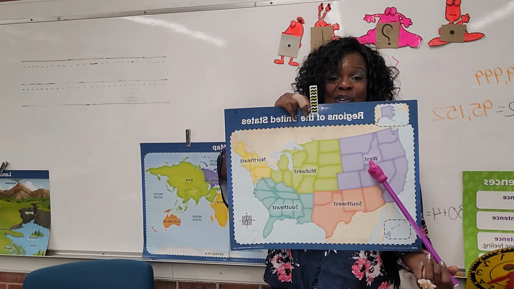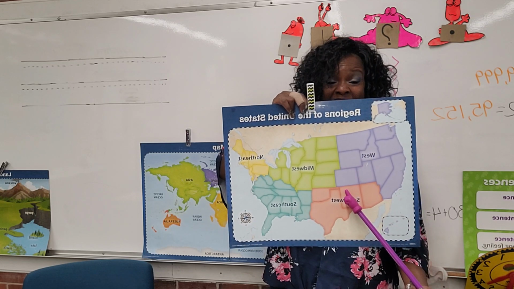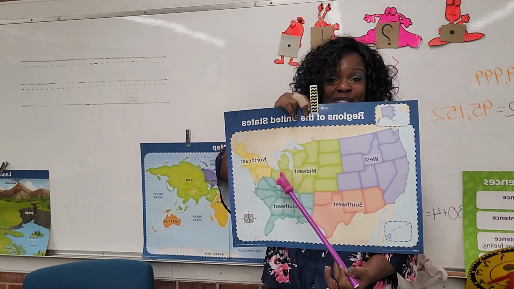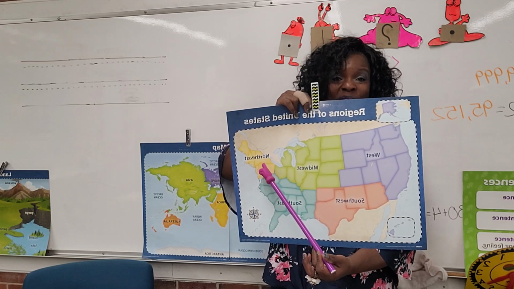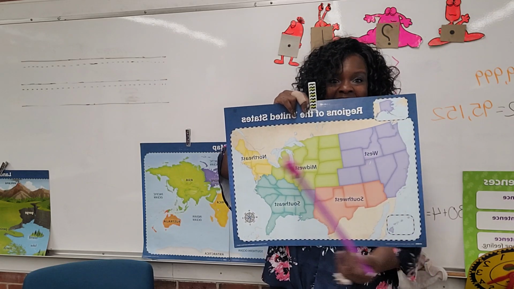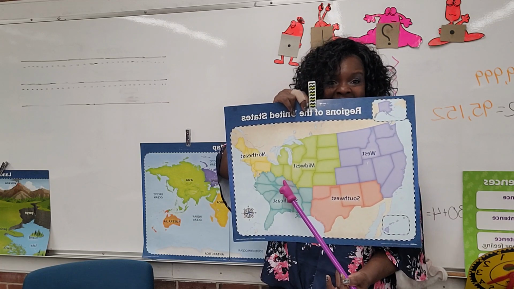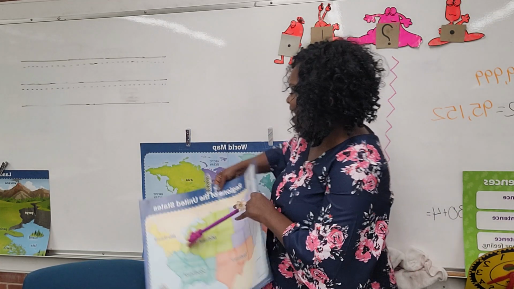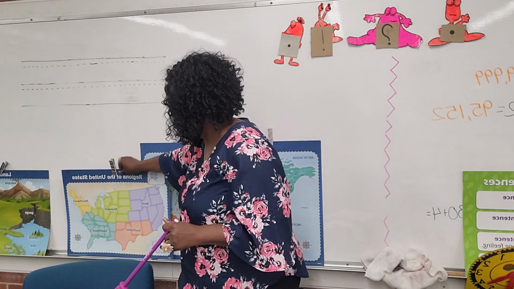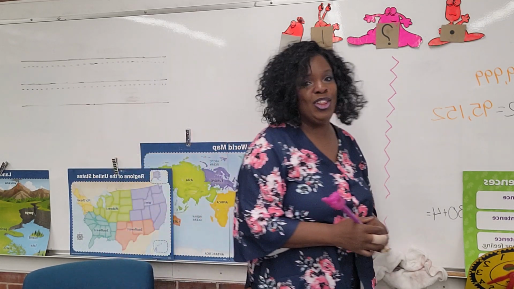Southeast, West, Southwest. Midwest, this is still Midwest. Northeast, West, Northeast, Southeast, Northeast. I love Northeast, sorry, I just had to keep doing that one. All right, so those are our regions that we are going to be learning.